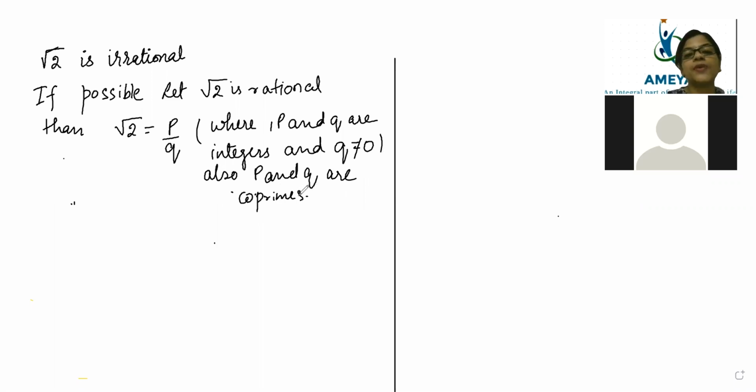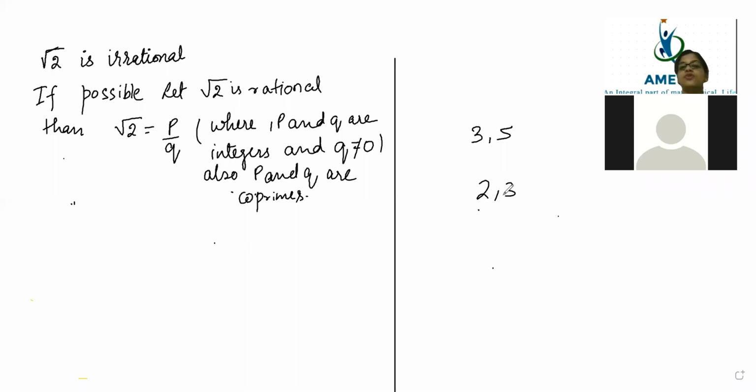You know what co-prime numbers are, beta? Co-prime numbers are those numbers which do not have any common factor. So now look here, which two numbers are co-prime? 3 and 5. 2 and 3. They are co-primes. They do not have any common factor other than 1.